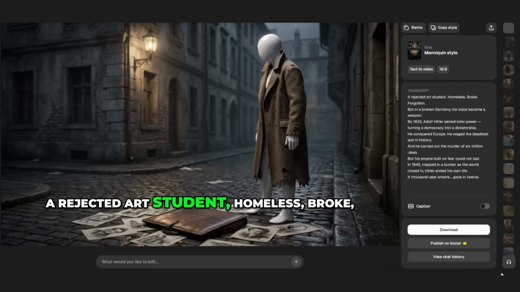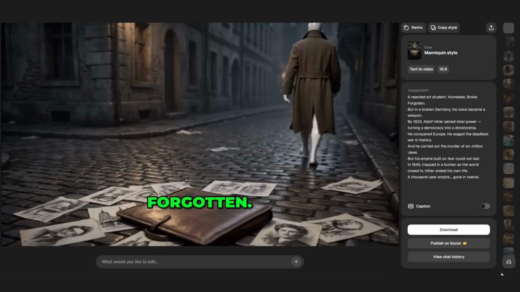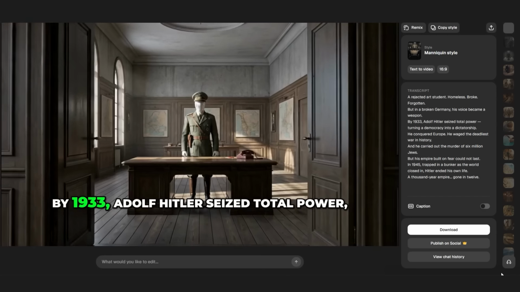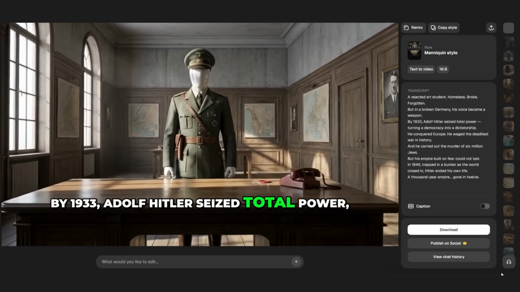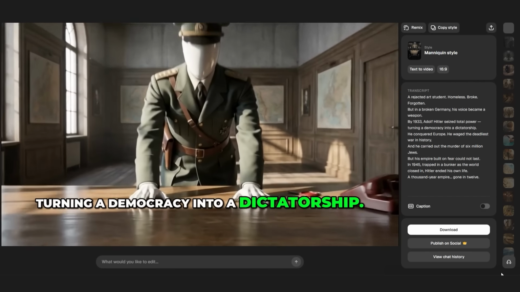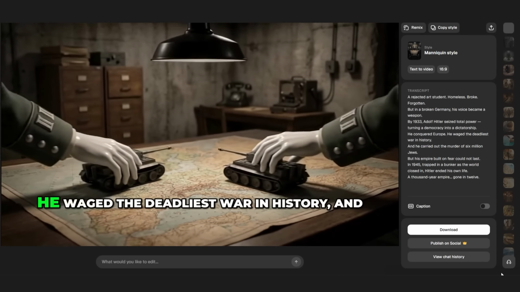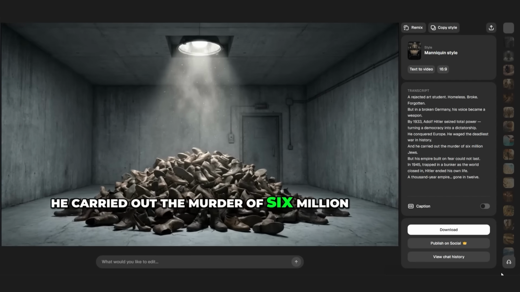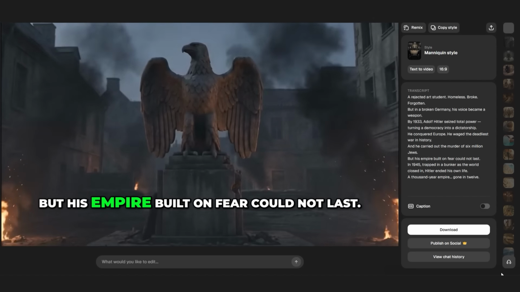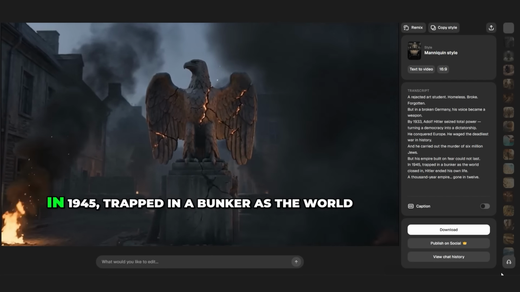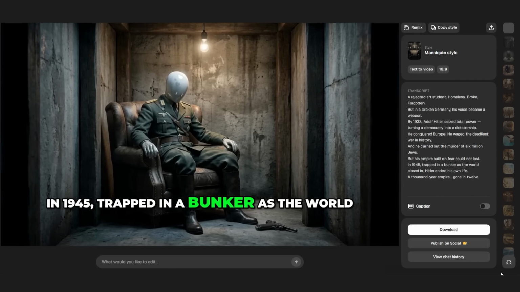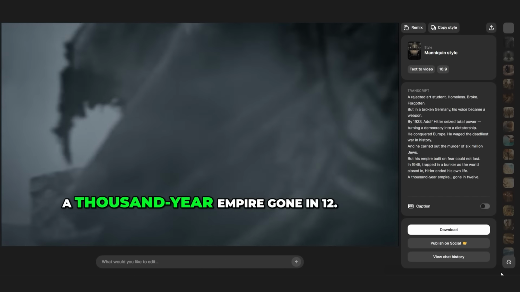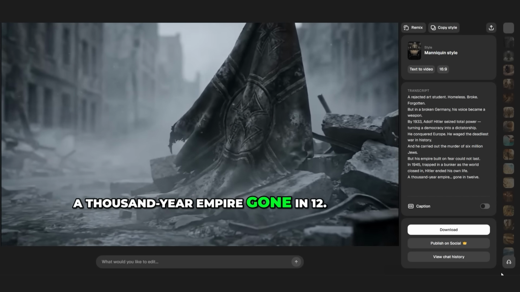A rejected art student, homeless, broke, forgotten. But in a broken Germany, his voice became a weapon. By 1933, Adolf Hitler seized total power, turning a democracy into a dictatorship. He conquered Europe. He waged the deadliest war in history. And he carried out the murder of 6 million Jews. But his empire built on fear could not last. In 1945, trapped in a bunker, as the world closed in, Hitler ended his own life. A 1,000-year empire, gone in 12.